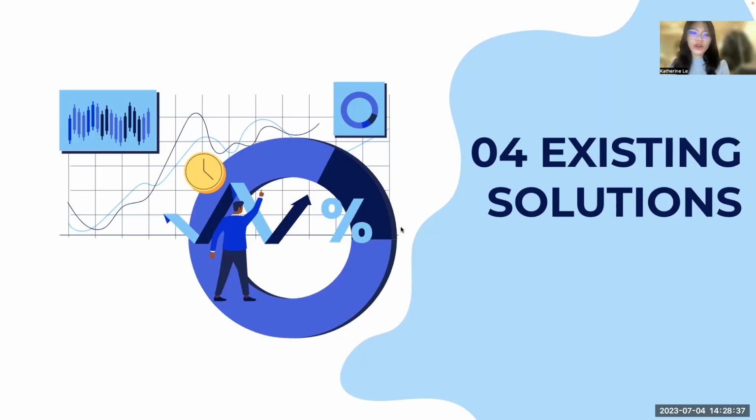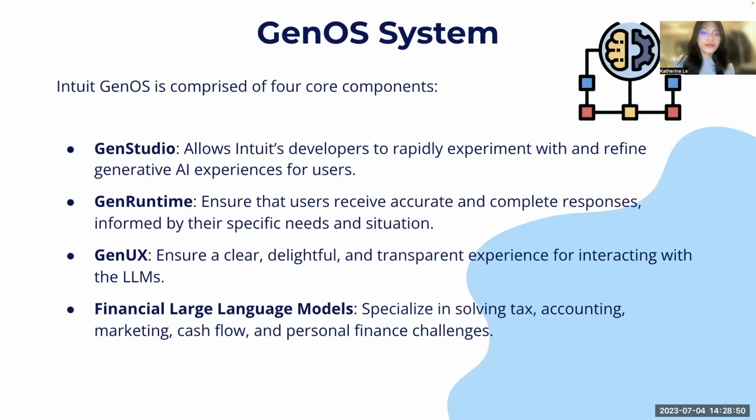Now, solutions that some companies are already using to solve the mistake problem in accounting and tax. So there are three of the most well-known systems that many companies have used. The first one I would like to talk about is the GenOS system. So Intuit GenOS is comprised of 4 core components. The first component is the Gen Studio.